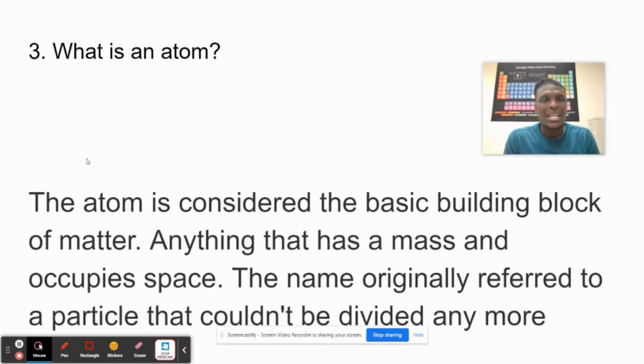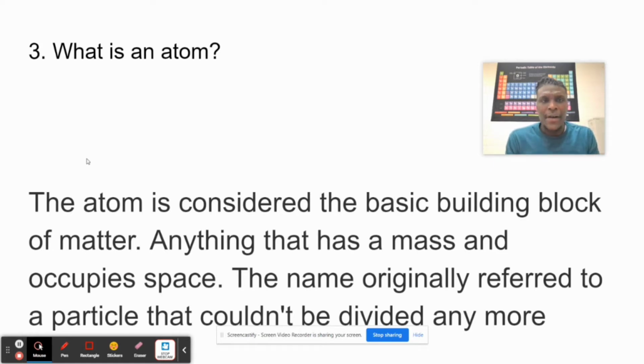Now, let's look at number 3. Number 3 says, what is an atom? Now, an atom is the smallest particle. So an atom is considered to be the basic building block of matter. Every single matter has an atom in it, right? And another word for atom is an element. So an atom and an element is basically the same thing, right?